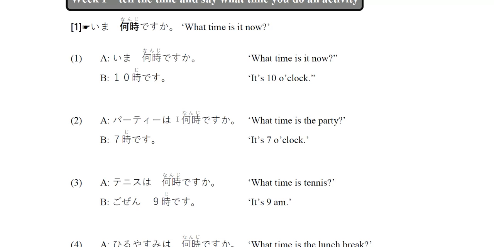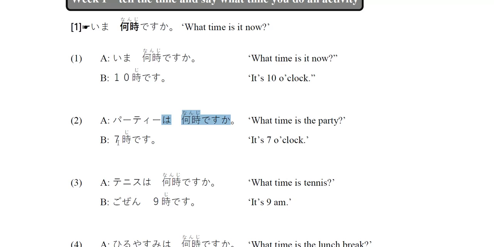If you want to say what is the time of an activity, a place, or an event, then you simply put the thing and then wa nanji desu ka? So if I want to say what is the time of the party, then you say party and then wa nanji desu ka? Okay, and you answer 7 o'clock, which is 7時です.